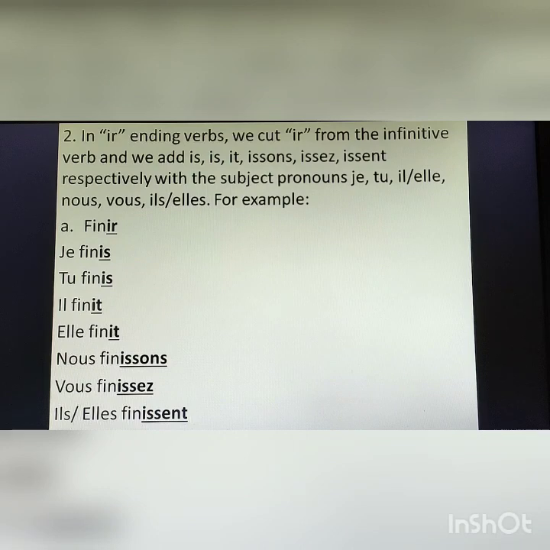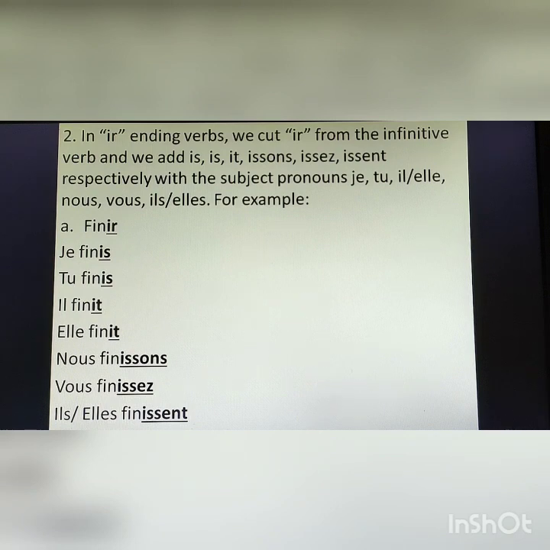So we will cut ir and then we will add is with subject pronoun je. With subject pronoun tu, we again add is. With subject pronoun il, we add it. With nous, we add issons. With vous, we add issez. With ils, plural, we add issent.